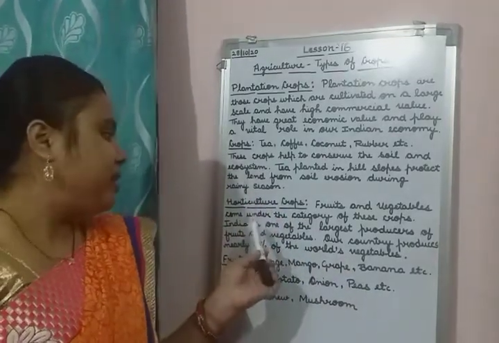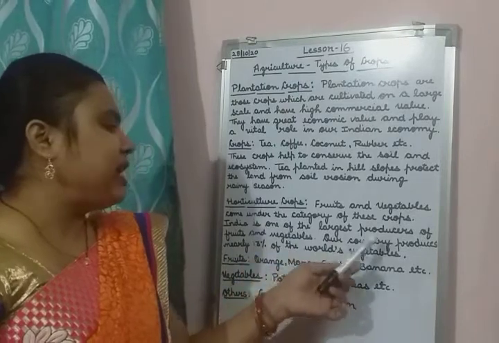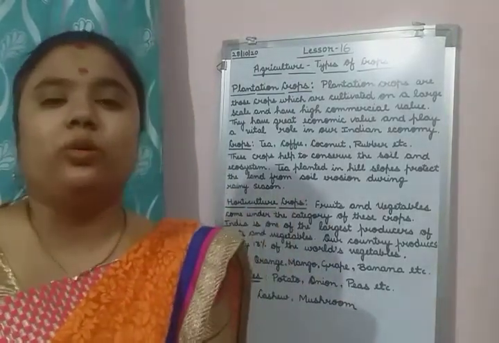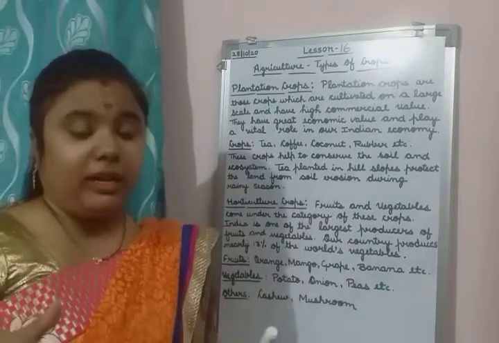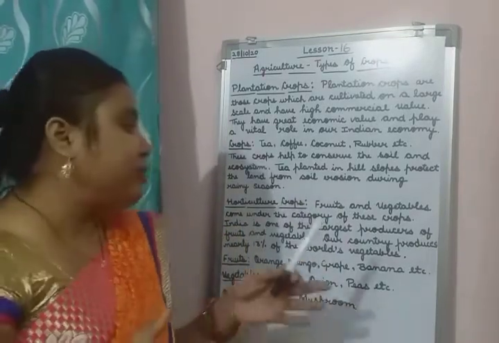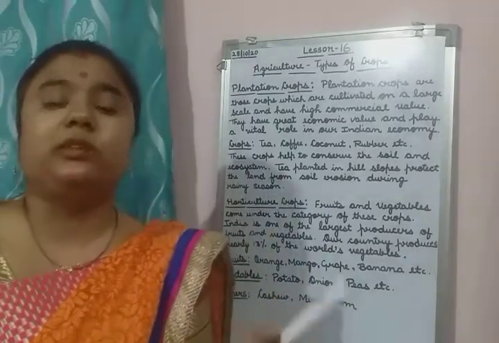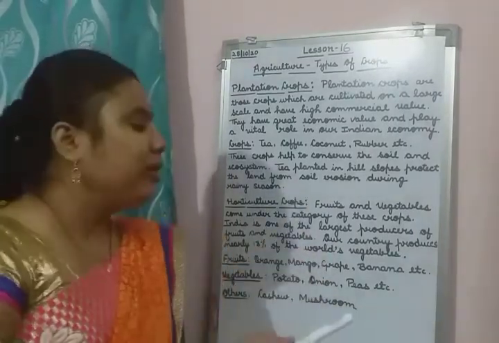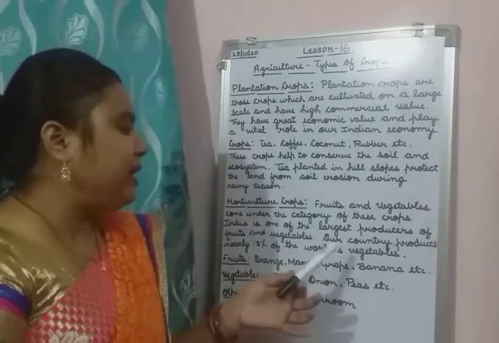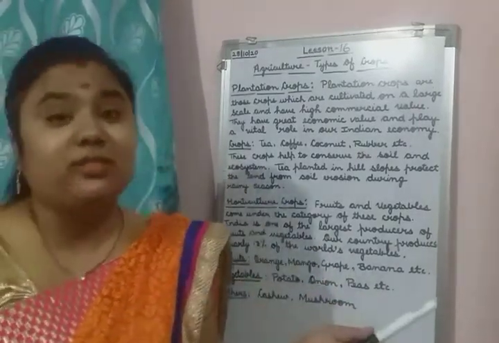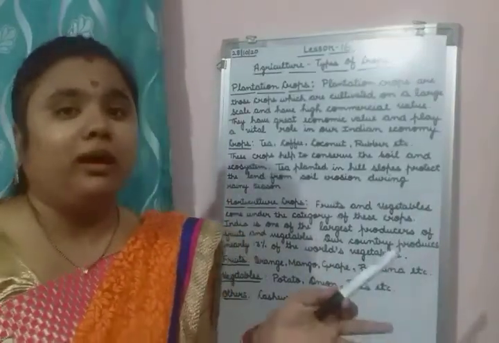India is one of the largest producers of fruits and vegetables. All over the world, India is a country which produces fruits and vegetables in a very large quantity. Our country produces nearly 13% of the world's vegetables. Now see, this is a very big amount.